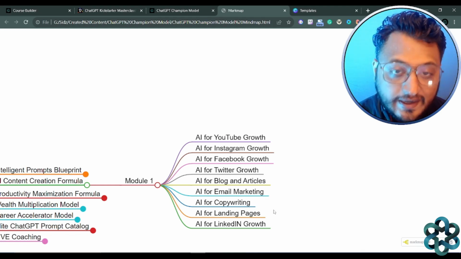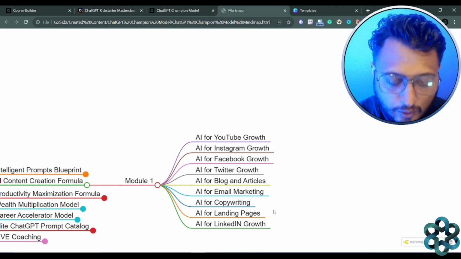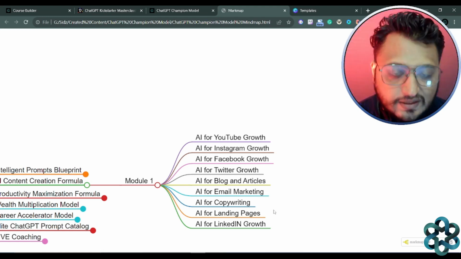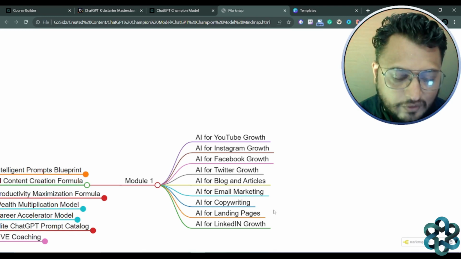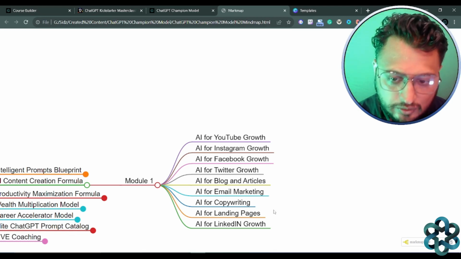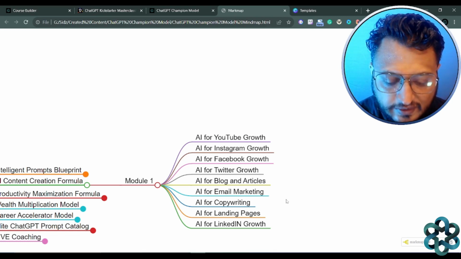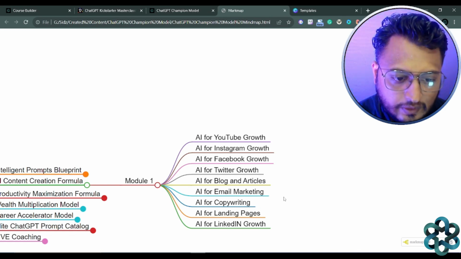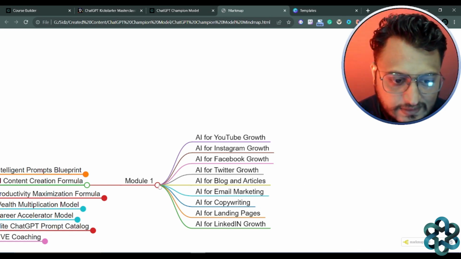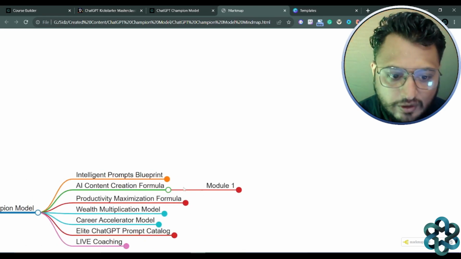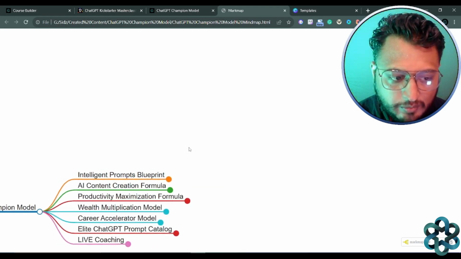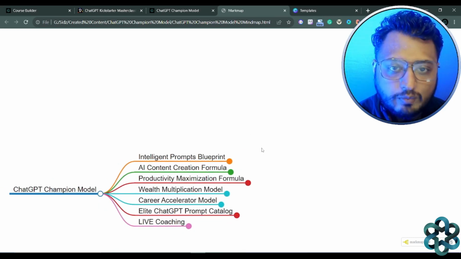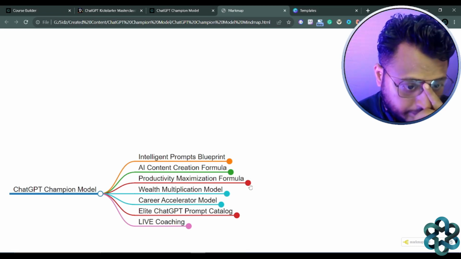Okay, and then finally LinkedIn, right? A great tool that we already know in order to have your career accelerated, and you should always have your LinkedIn channel up to the mark, right? So that gives you enough visibility, and you can promote yourself on LinkedIn as well. So that's covered within the AI content creation formula, all the social media content that we will look into with the help of AI and ChatGPT. Okay, so that's about the second course.